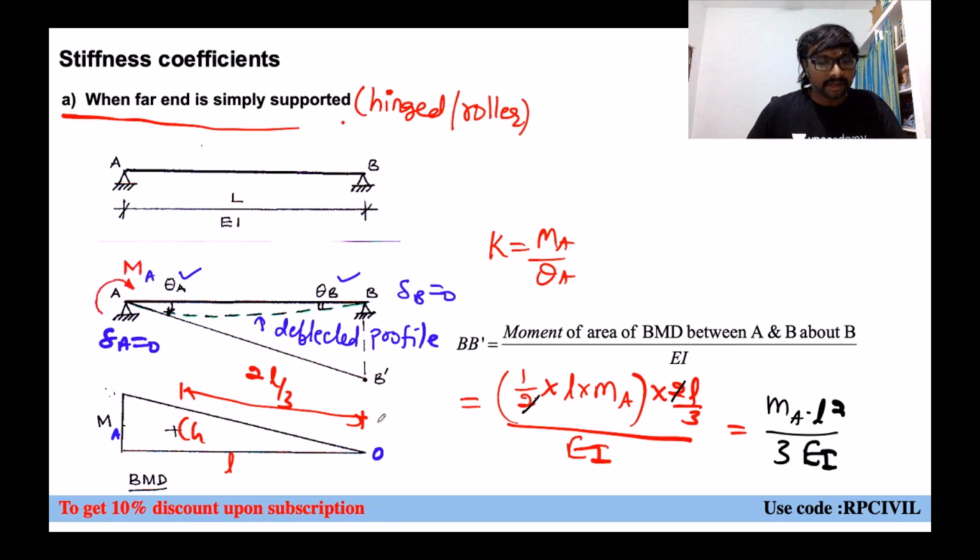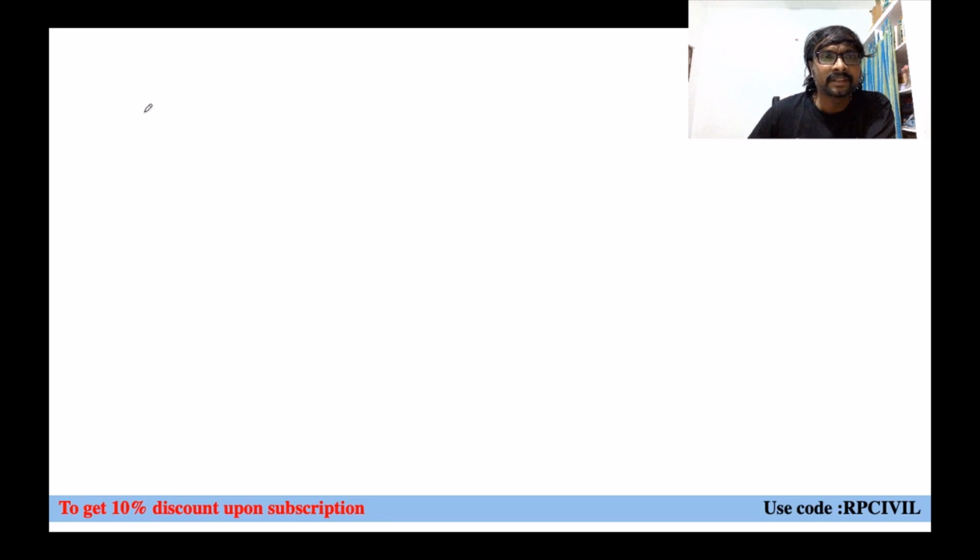So that is your vertical intercept we are getting here. But how can you get this vertical intercept from our calculations? This is your A, let us say. And the other side is B, let us say. And when you are drawing a tangent, this is your theta A.